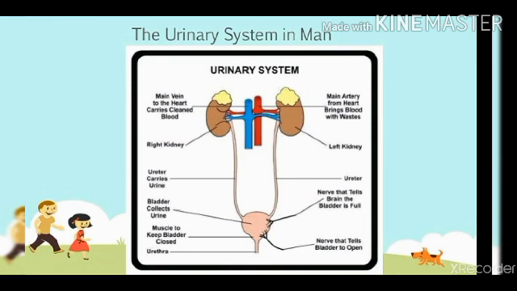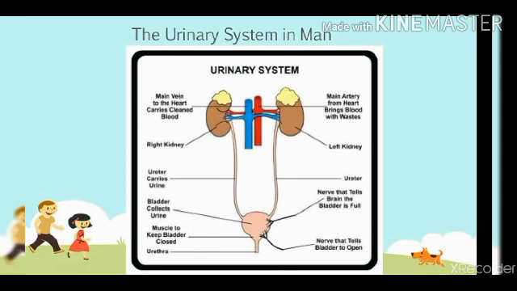The human excretory system or urinary system includes a pair of kidneys, one left kidney and one right kidney. Above the kidney a gland is present called the adrenal gland. An artery which enters the kidney is called the renal artery and a vein which leaves the kidney is called the renal vein.